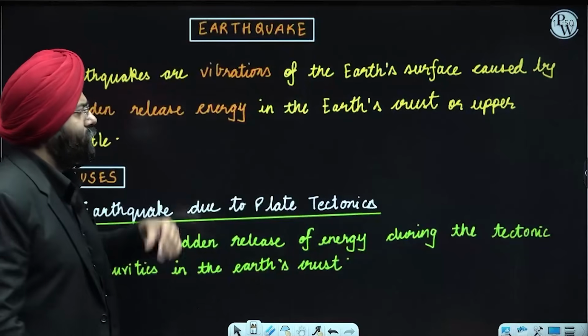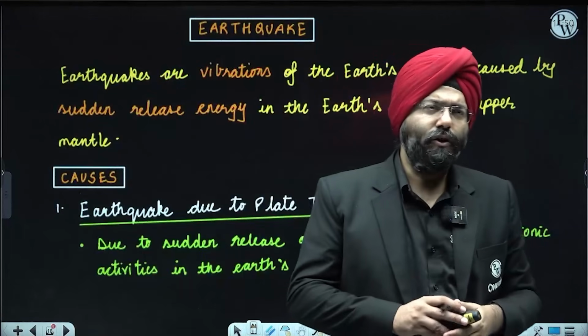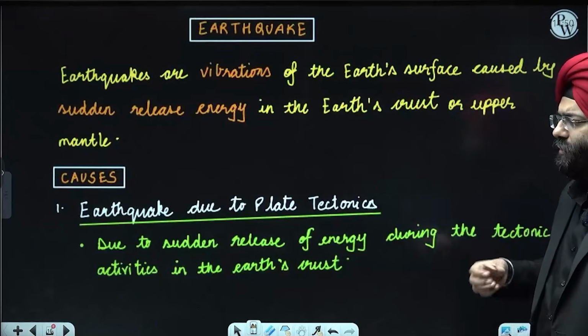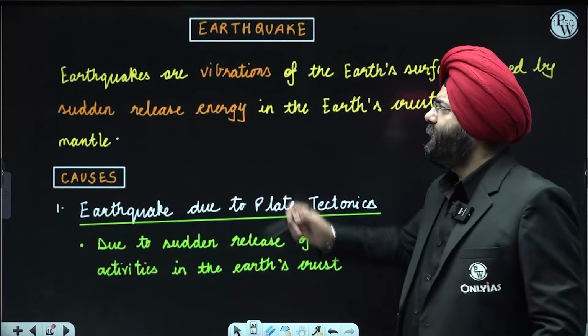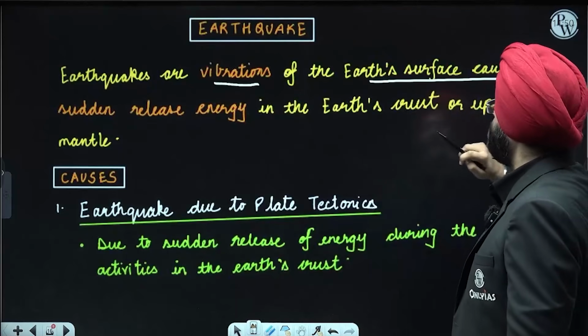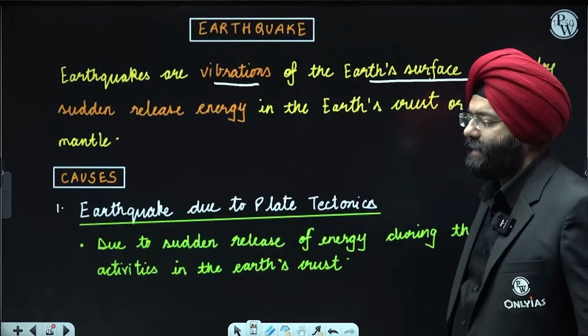First is the earthquake. Now you very well know that when I talk about earthquake, what do you mean by earthquake? Earthquakes are the vibrations taking place at the Earth's surface due to the release of energy. So how do we define an earthquake? These are the vibrations on the Earth's surface caused by a certain release of energy in the Earth's crust or the upper mantle.